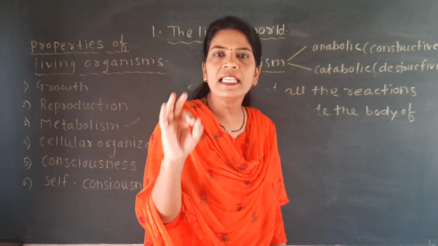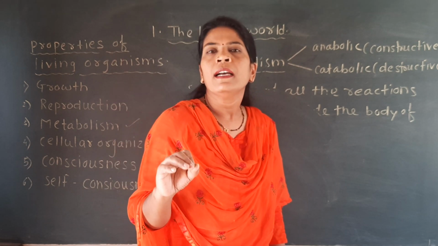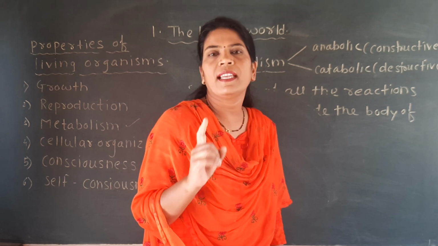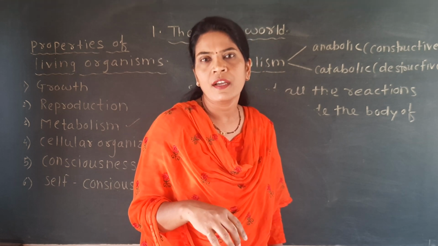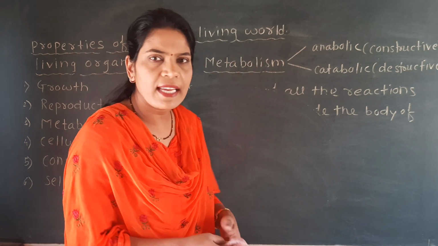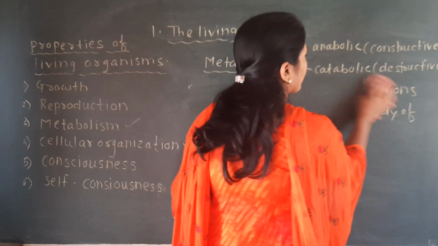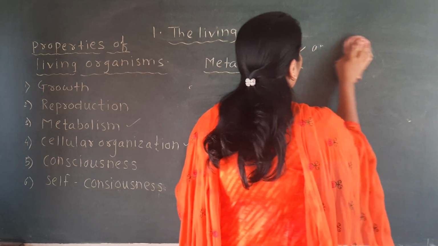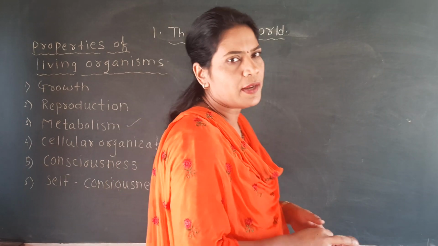That means each living organism is made up of cells. Not a single non-living thing is made up of cells. So we call the cell the basic unit of life, and the cell makes the body of that particular organism.